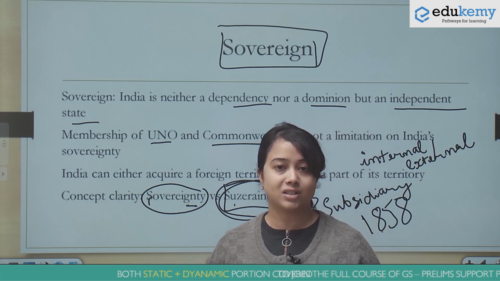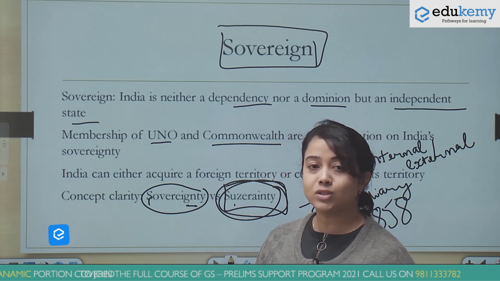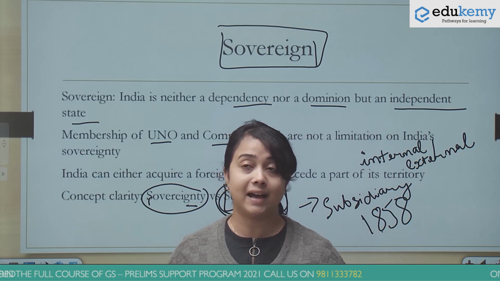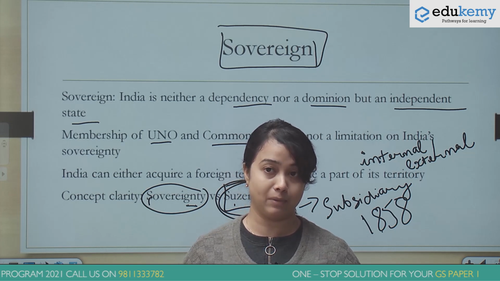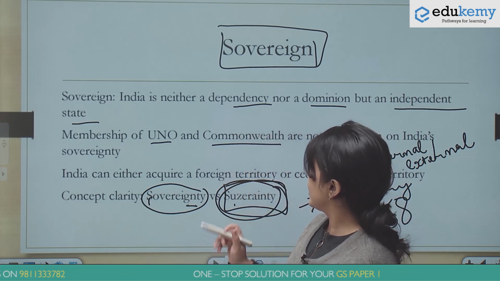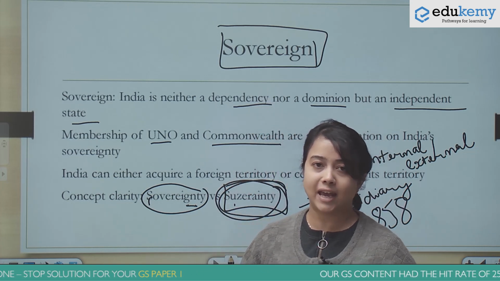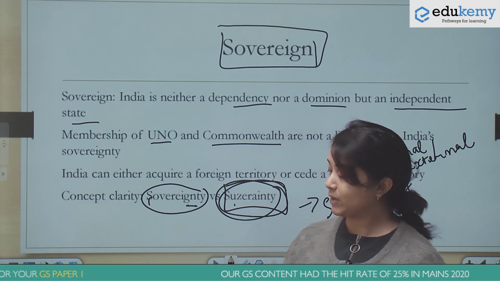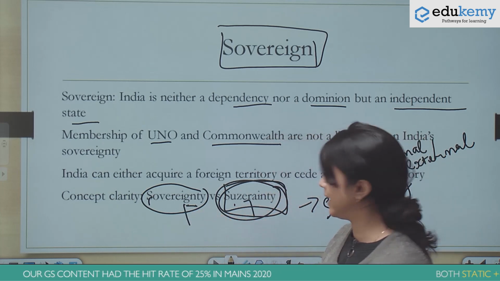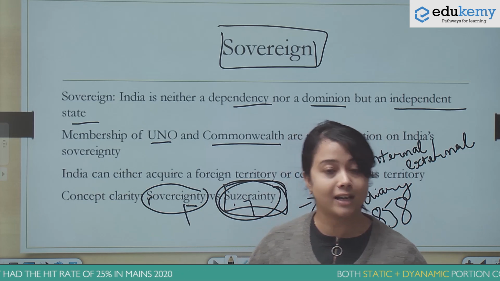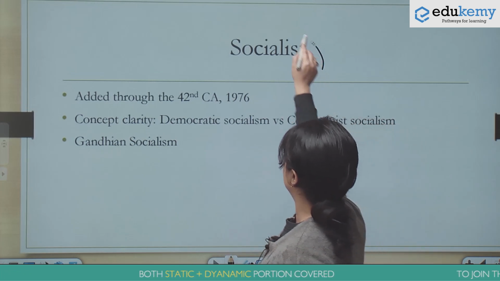Also, this kind of a discussion will be very crucial for you, even for your mains, because in 2016 there was a question where it was asked to discuss the adjectives attached to the word republic in the Indian preamble. Now, if a similar kind of question is asked with respect to the word sovereign, do not just confine your discussion to saying what is the meaning of the word sovereignty. But if you also bring in this dimension of distinguishing sovereignty from suzerainty, it will give you an advantage over your peers. The second thing that we will discuss today is the other key word, socialist.